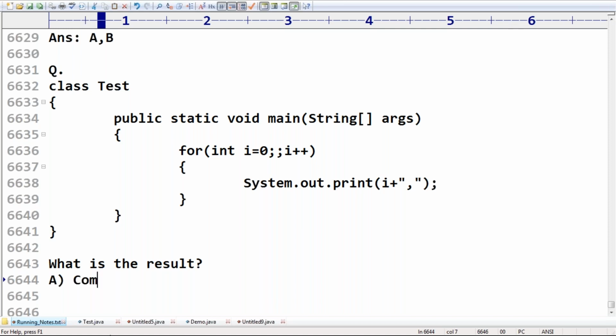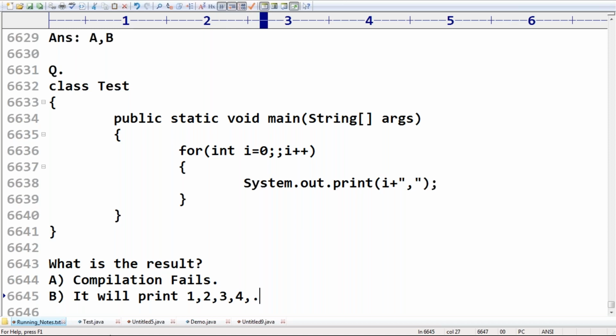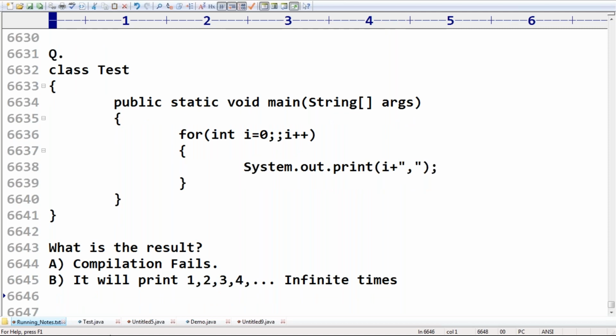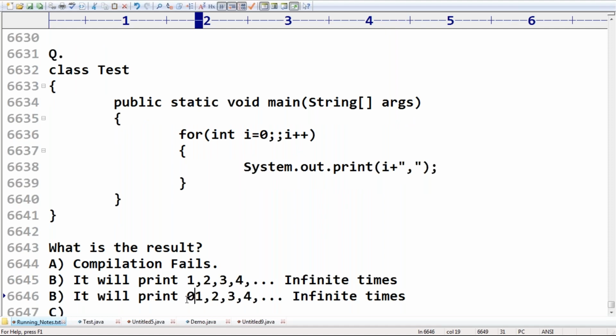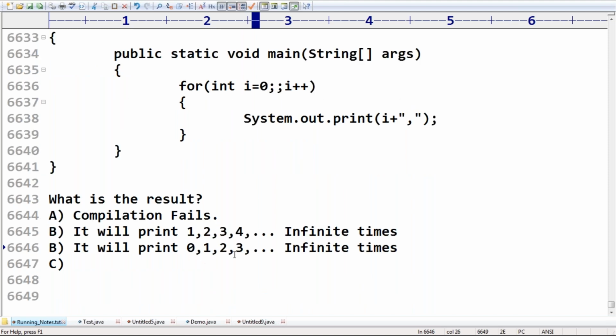Compilation fails. Okay. Second option I'm taking. It will print 1, 2, 3, 4 and so on, infinite times. See, it will print 0, 1, 2, 3, 0, 1, 2, 3. Infinite times. Okay.